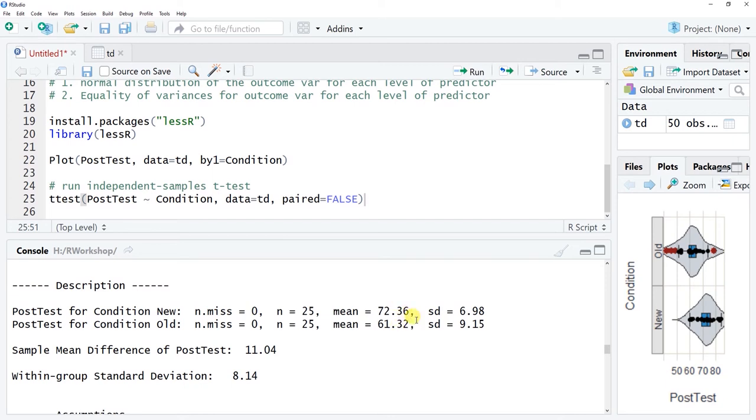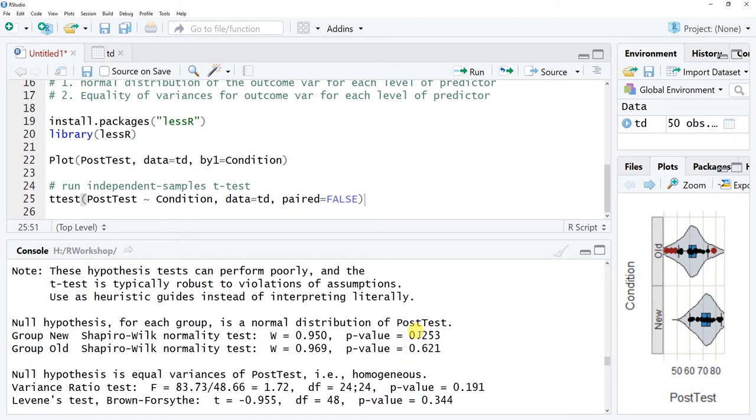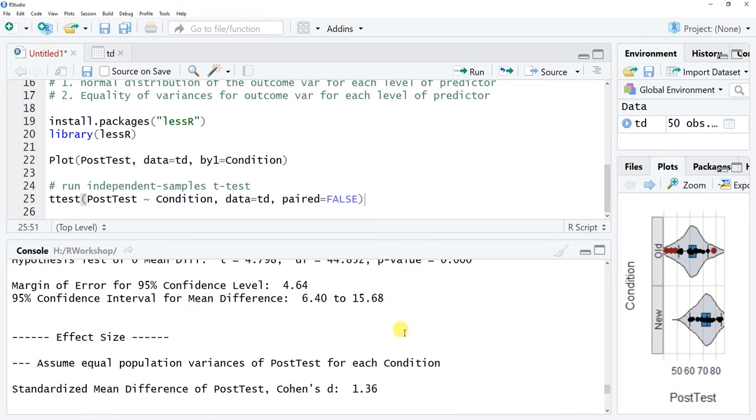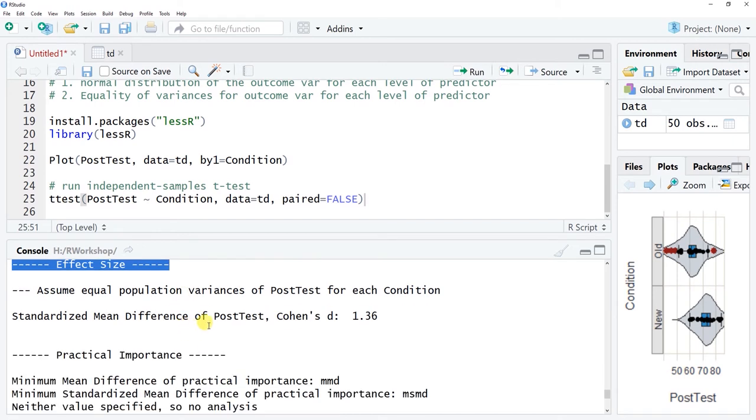So it seems to be that the post-test worked better, and this is how we're evaluating that with a post-test only with control group design. Now, if we scroll further down, you'll see there is also a section called effect size, which is also a nice attribute in the output as far as this t-test function from lessR goes. And so what we see here is that we get an estimate of practical significance, which is our effect size, and we see Cohen's d, which is the standardized mean difference, as it notes here, for our post-test. So it's how big of a difference is that in standardized units? And what we see is that it's 1.36.